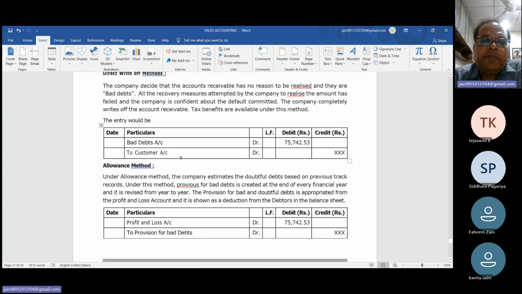So what will be the entry? Bad debts account debit to customer, bad debts account debit to party, bad debts account debit to debtor, bad debts account debit to account receivable, and bad debts account debit to bills receivable. You can say anything.